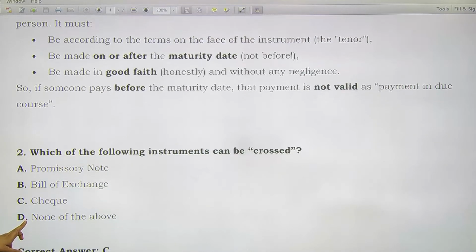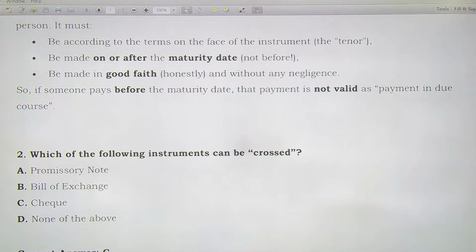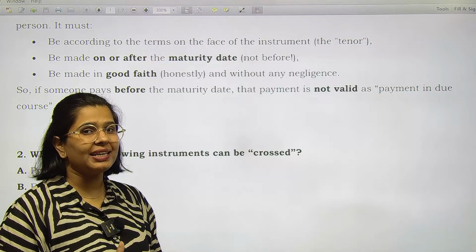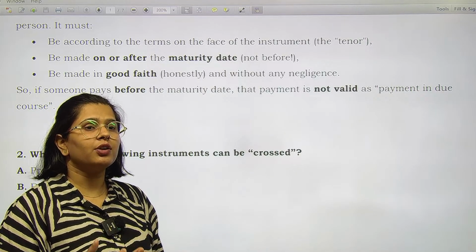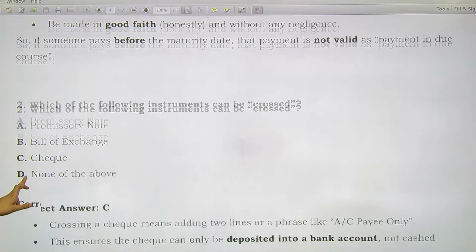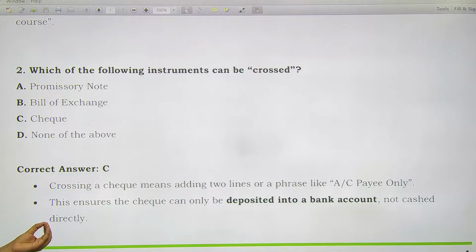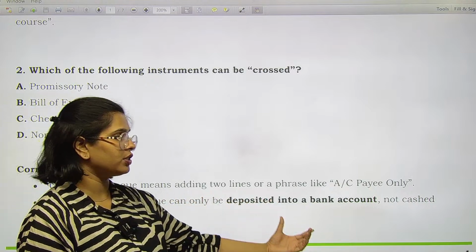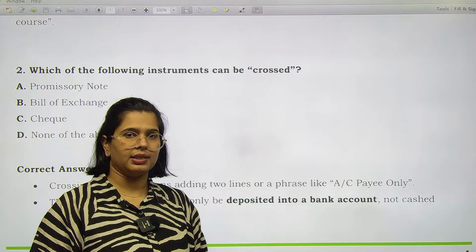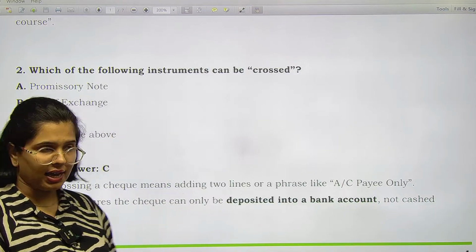Next is, which of the following instruments can be crossed? कौन से इंस्ट्रूमेंट्स को क्रॉस किया जा सकता है? Promissory note, bills of exchange, checks, none of the above. Over here, remember that a check as an instrument can be crossed, not a promissory note, not a bill of exchange. हम इनको क्रॉस नहीं कर सकते हैं. Fine. So crossing a check means adding 2 lines with phrases like account payee only. This ensures that the check can be deposited only in a bank account. It cannot be encashed in cash. हम इसको in cash नहीं करा सकते, सिर्फ इसको deposit कराया जा सकता है.